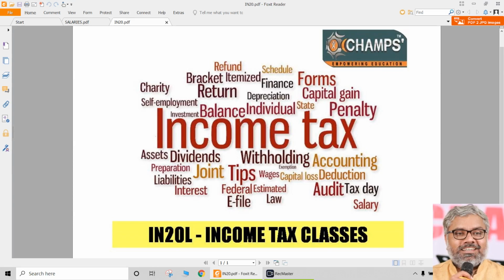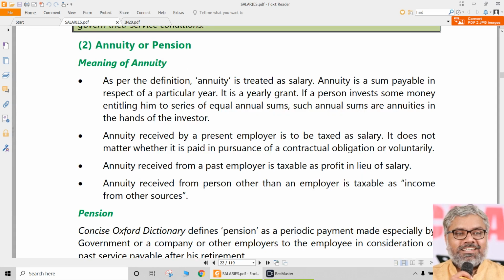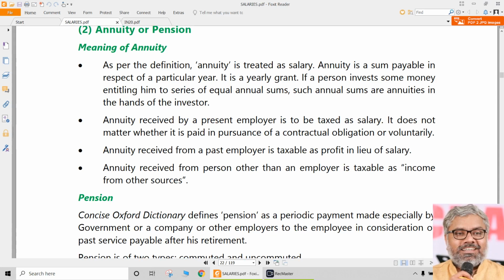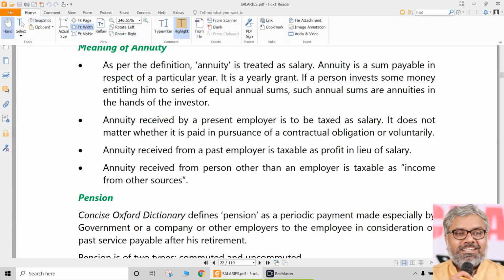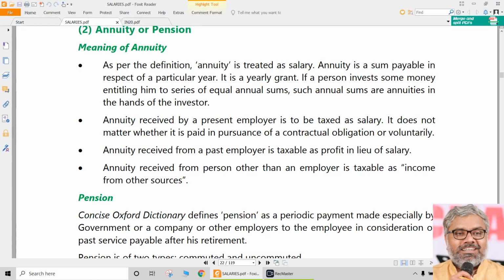But we don't worry about the purpose or reason of retirement. What is our concern here is what the employee is receiving after the retirement, and how it is taxable. That is our prime concern in this segment. There is no segment in the Income Tax Act called retirement benefits. There are sections in the Income Tax Act. We are putting them in one place for our convenience so that we can learn all of them at one place. Other than that, there is no particular segmentation like this in the Income Tax Act.